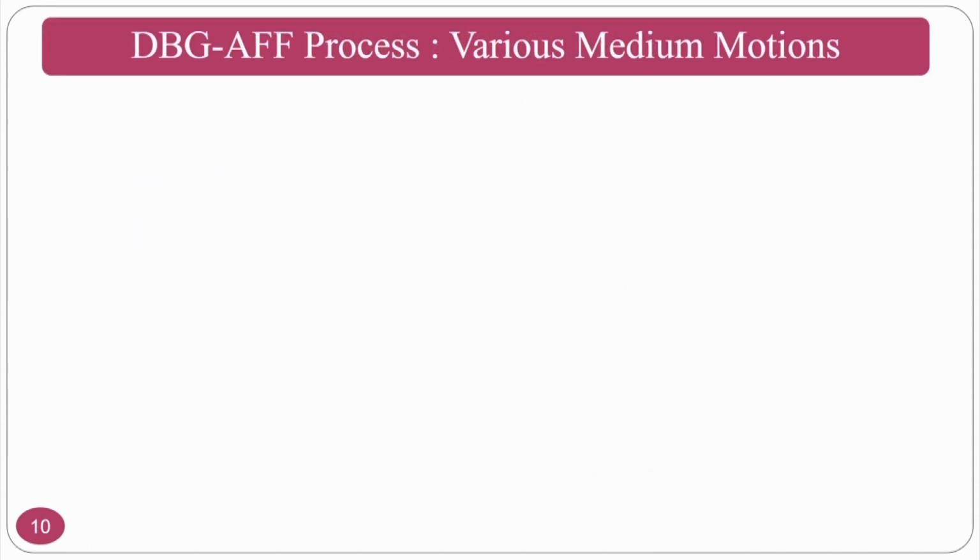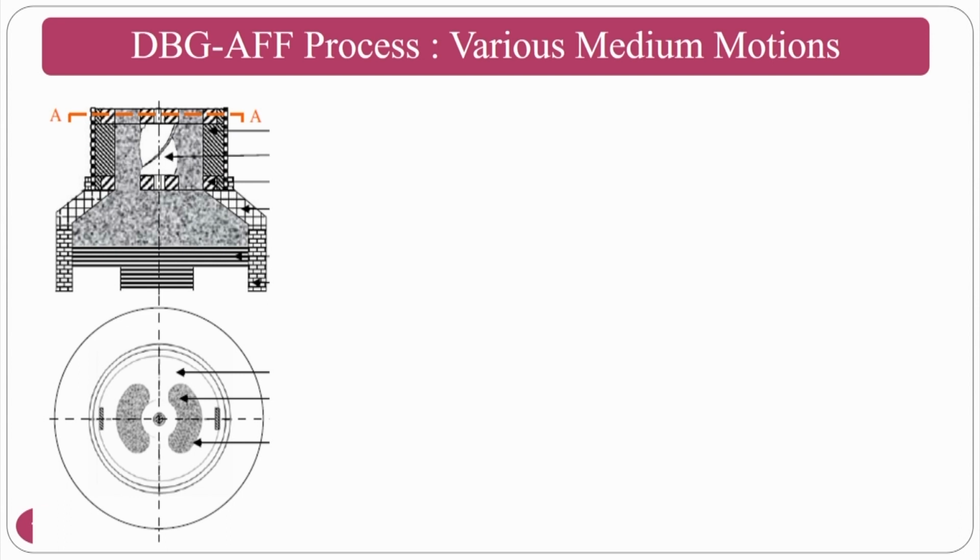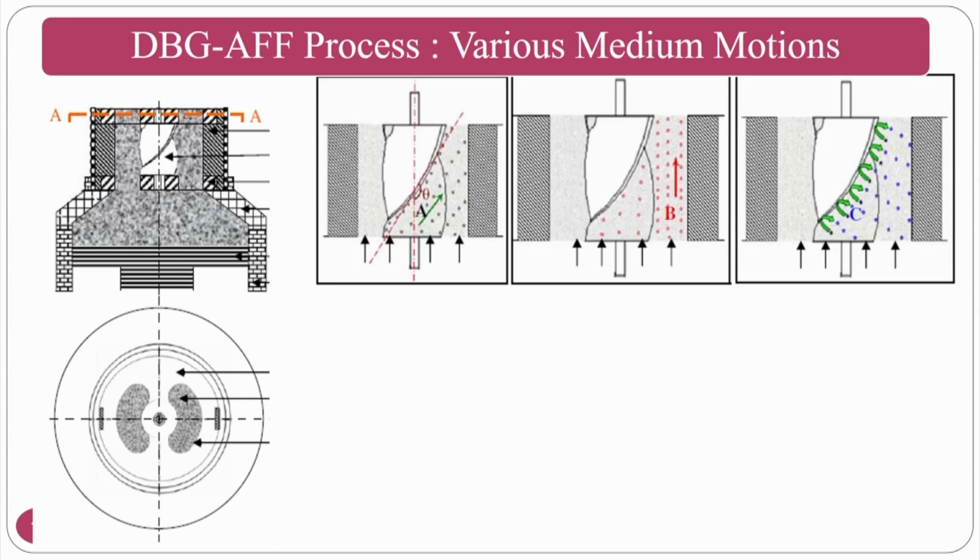Okay, various medium motions. If you see in the picture, because of the drill bit we have various motions. The first motion that you can see here is because of the flute. This is the flute, there is a motion along the flute. And because of the reciprocation, the abrasive particles away from the drill bit may reciprocate. That is the second one.